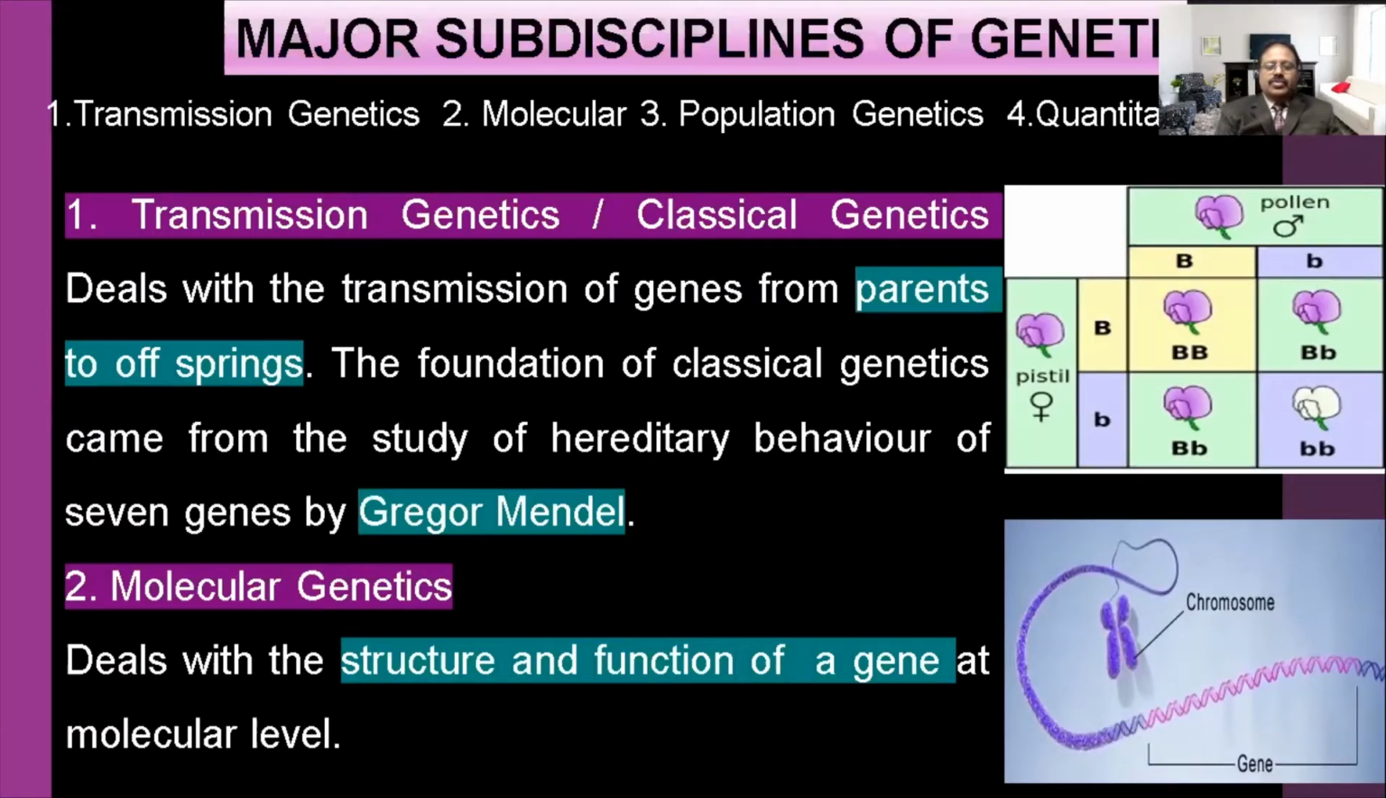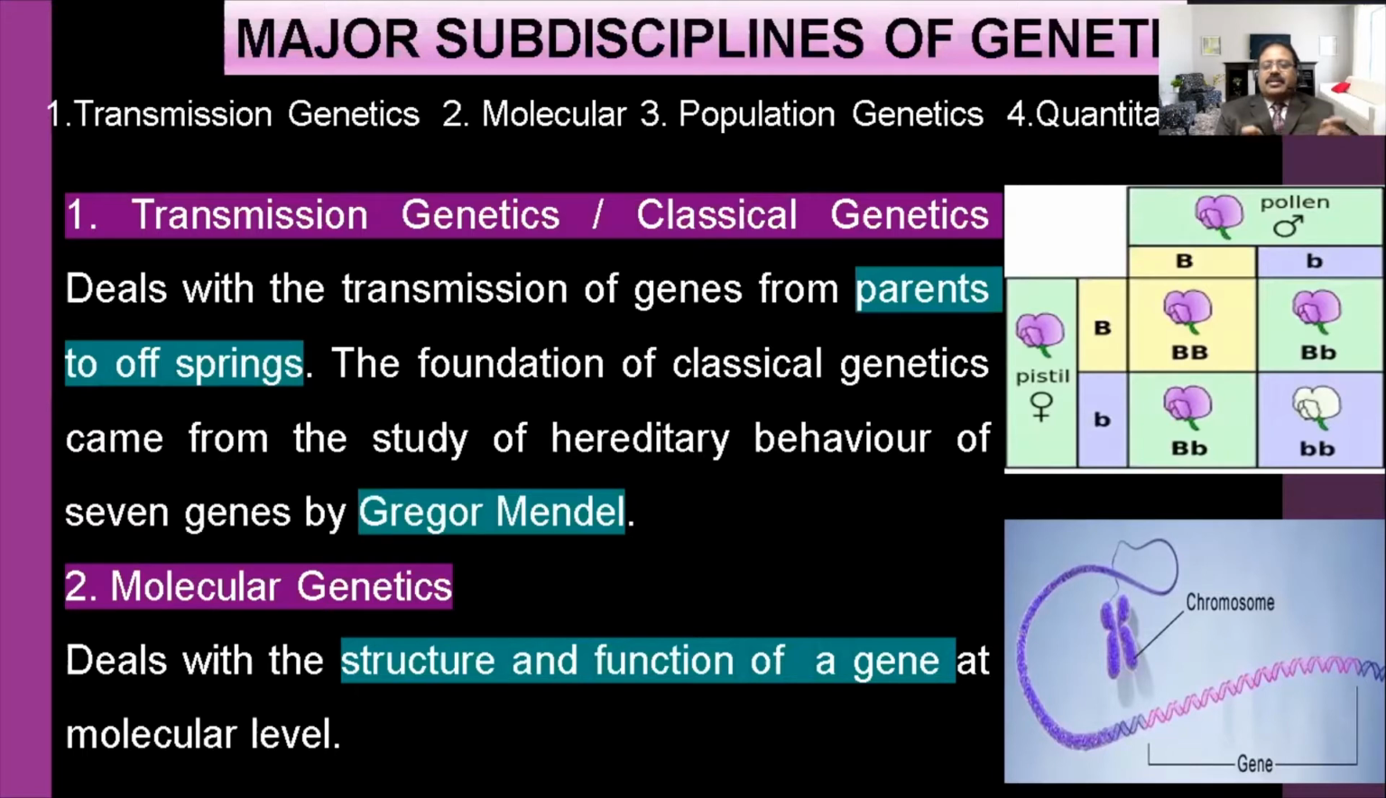The first one is transmission genetics. Transmission genetics is also called classical genetics. All the Mendelian genetics come under classical genetics, or transmission genetics. It deals with the transmission of genes from parent to offspring. The characters are transmitted or passed on from parent to offspring.